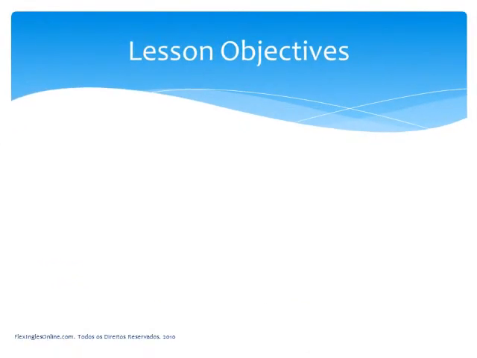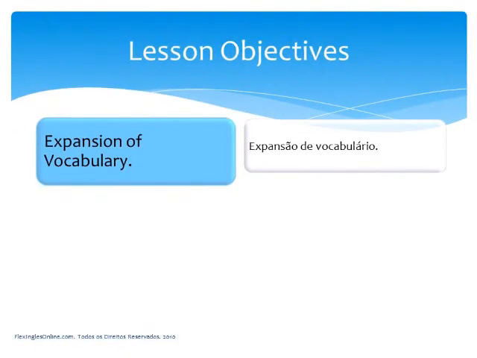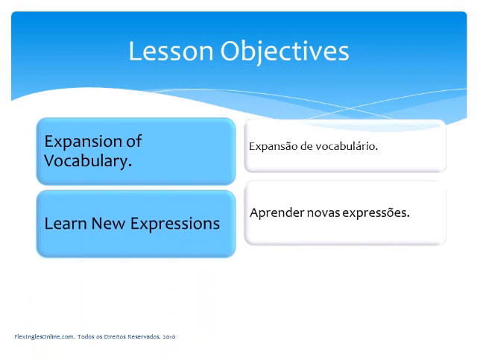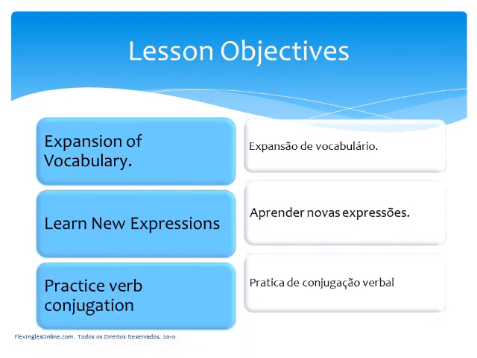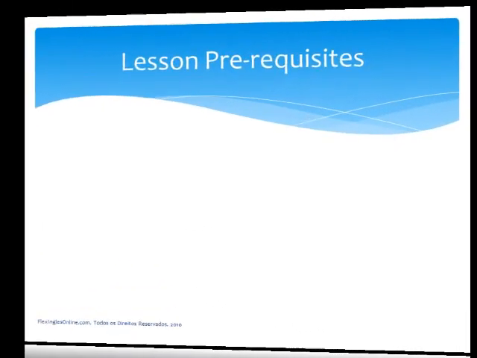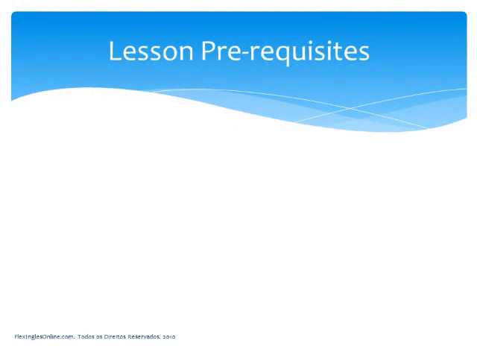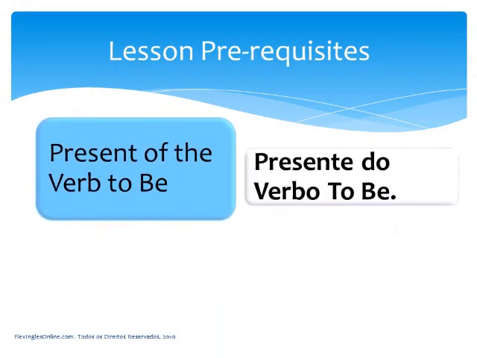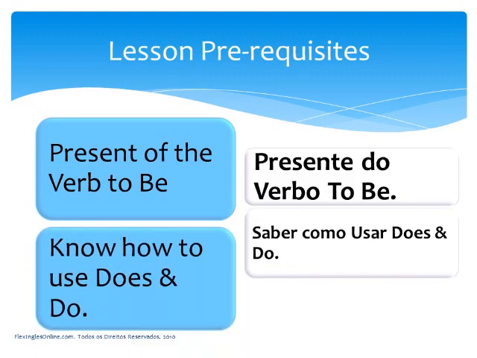Here are lesson objectives. We're going to expand our vocabulary, we are going to learn new expressions, and we're also going to practice verb conjugation. So quickly, let's go through our lesson prerequisites. Make sure that you know the present of the verb to be and that you know how to use does and do.